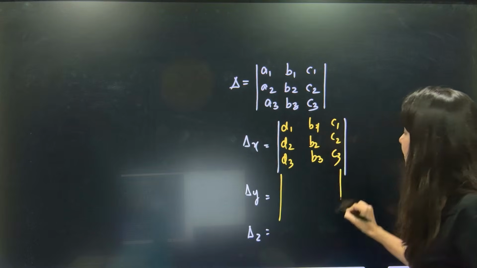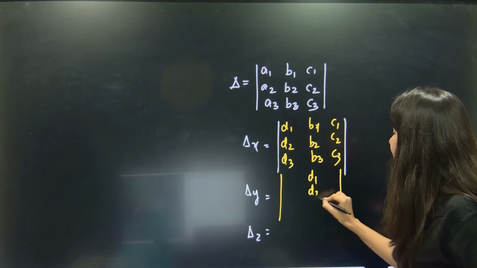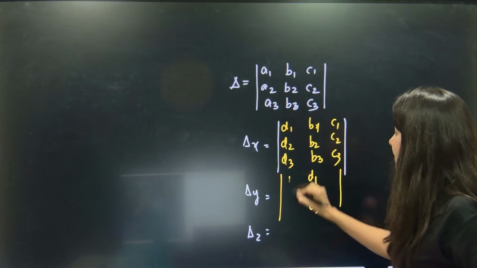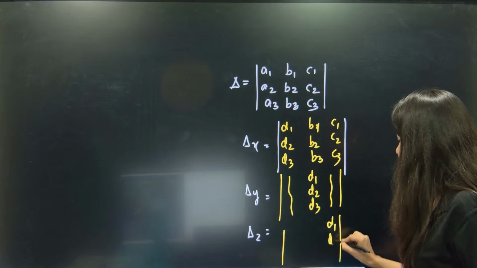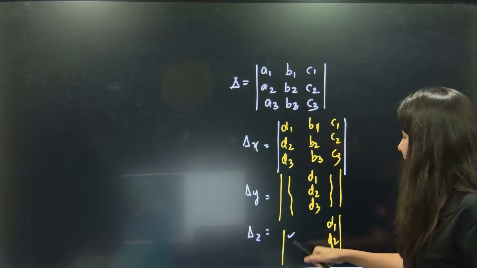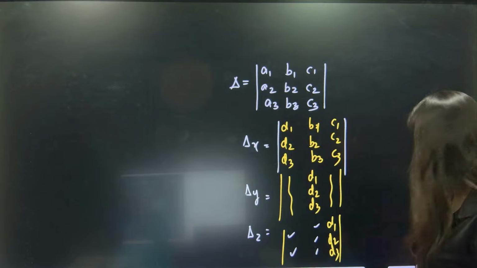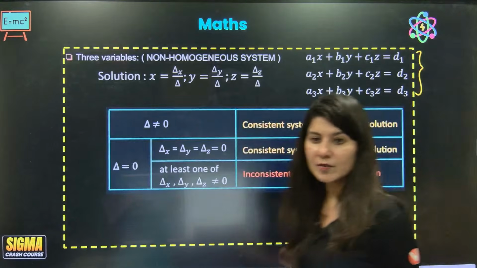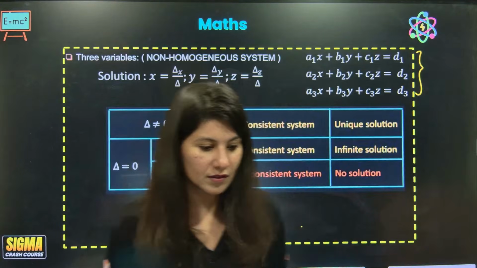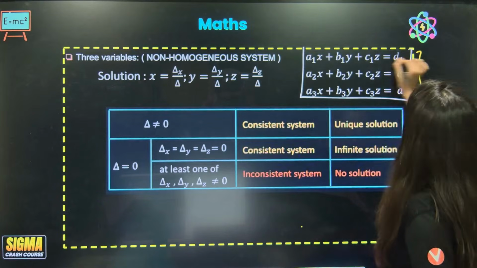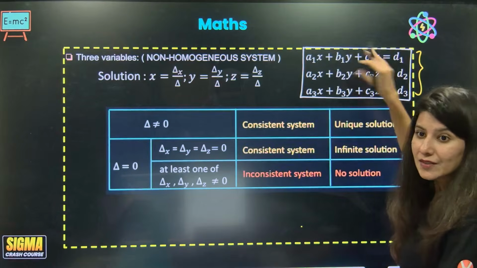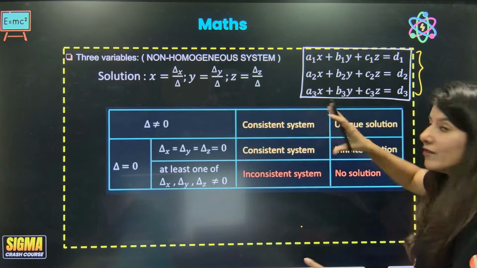In del y, the middle column will be d1, d2, d3 and the rest stays the same. In del z, d1, d2, d3 will be the last column. So these are the 4 determinants you should be familiar with. Now, this is nothing but 3 equations, 3 unknowns, and you know all 4 determinants.